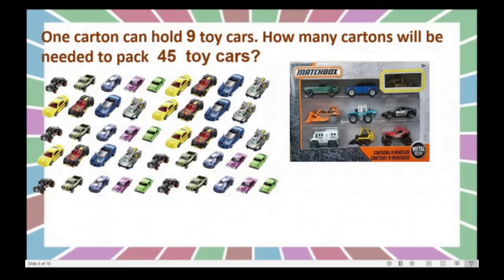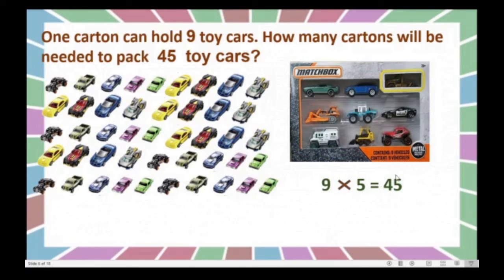Yes, you know that. You have to recite the table of 9 till 45 comes. Okay, 9 5s are 45, isn't it? 9 5s are 45.